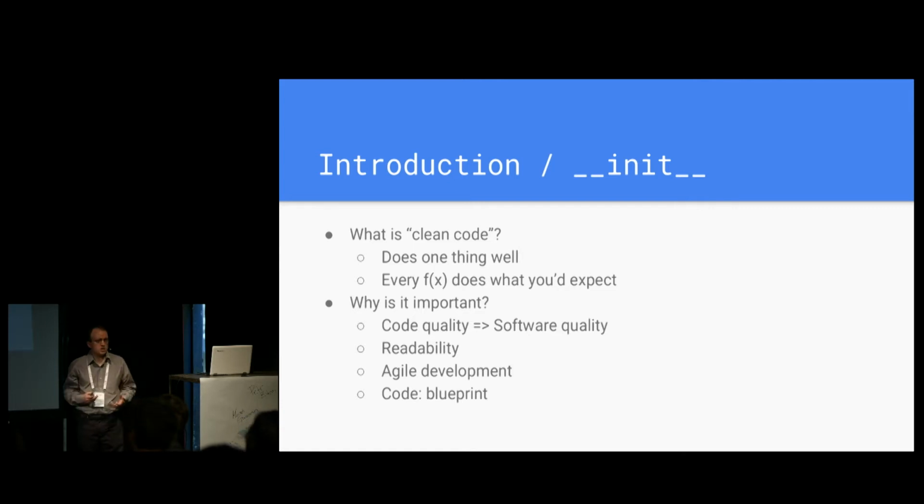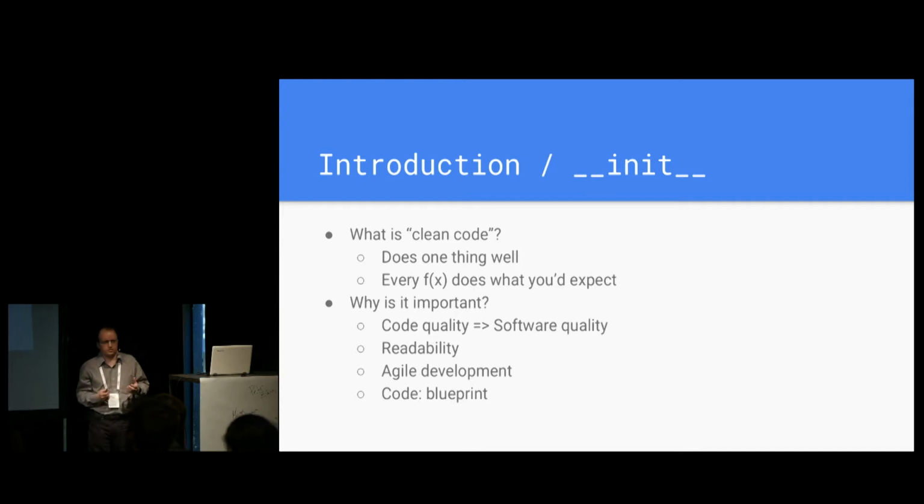Whenever we want to make a change or add a new feature, we first have to read all the surroundings of the code we're going to modify or extend, and for that we need code that we can actually maintain. So this is somehow related to agile development, in the sense that if you want to actually ship changes or features effectively, we need a code base that we can actually work with, which is also related to the fact that the code is a part of the design.